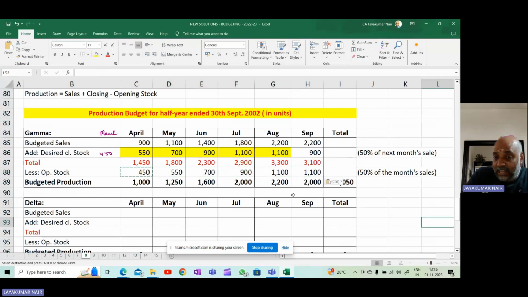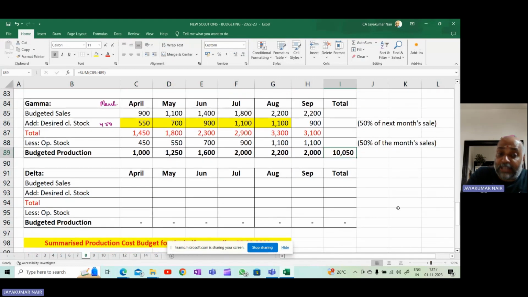So I've calculated in the same way. From the total, when I minus the opening stock, I will get the budgeted production. And the total budgeted production of Gamma for this particular period is 10,050. Now, in the same manner, I will also compute for Delta.